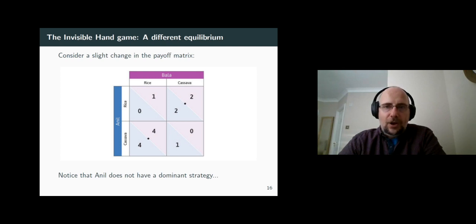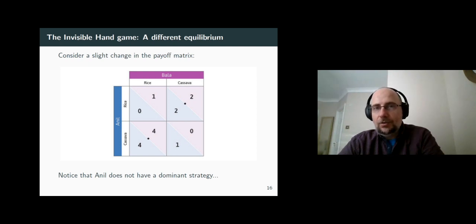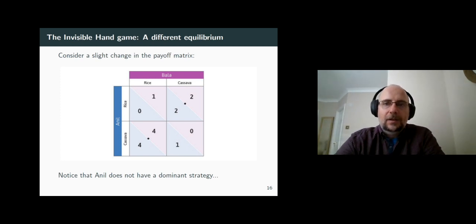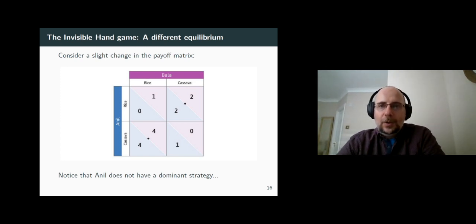Notice Anil's payoffs given what Bala can do. If Bala plays rice, Anil has two options, play rice or play cassava. If Anil plays rice, however, he gets nothing, right? While if he plays cassava, he gets 4, right?